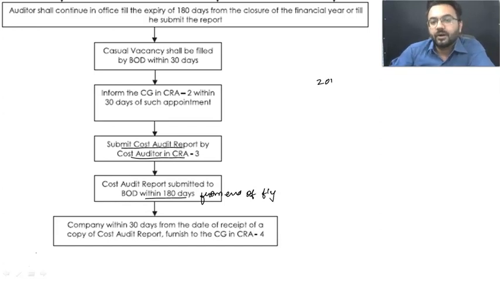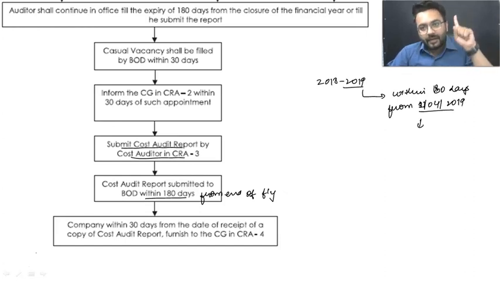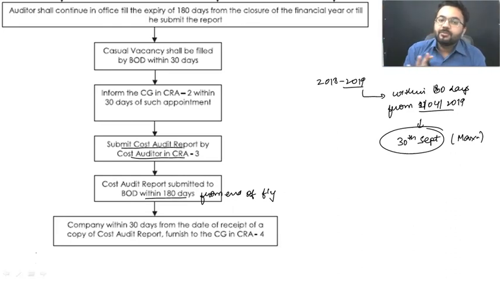Let us suppose we have conducted the audit for 2018-2019. For this, you are going to submit your report now within 180 days from 1st of April 2019. That means if I talk about April, May, June, July, August, September, till 30th of September, you are going to submit your report. This is the maximum date. Do remember, this is the maximum date. This is not minimum. It is the maximum date. Before this, it needs to be done anyhow.